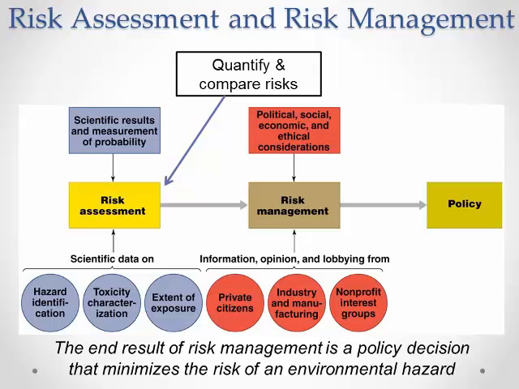Risk management are the decisions and strategies to minimize risk. In the U.S., the following federal agencies manage risk: Centers for Disease Control and Prevention, CDC, Environmental Protection Agency, EPA, Food and Drug Administration, FDA, and OSHA, Occupational Safety and Health Administration. In the formation of risk policy, scientific assessments are considered with economic, social, and political needs and values, and risk management includes cost and benefits analysis.